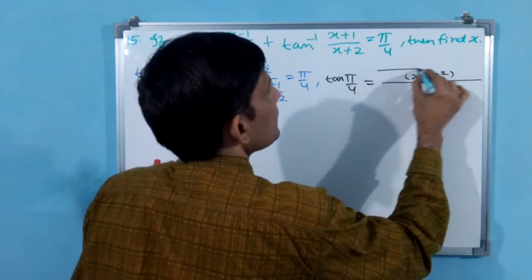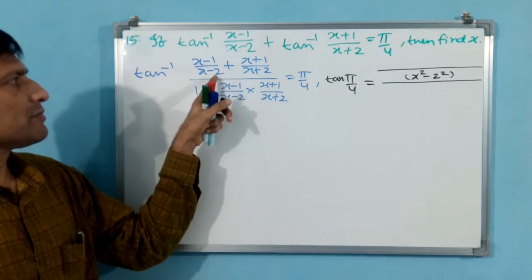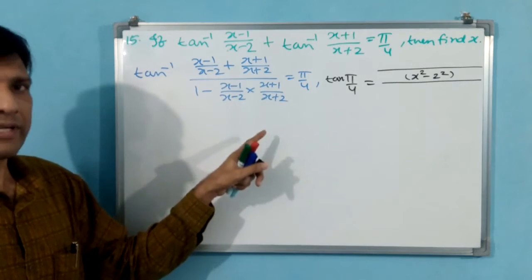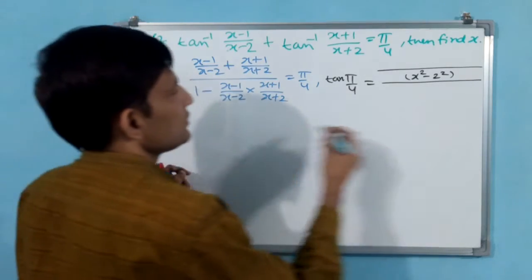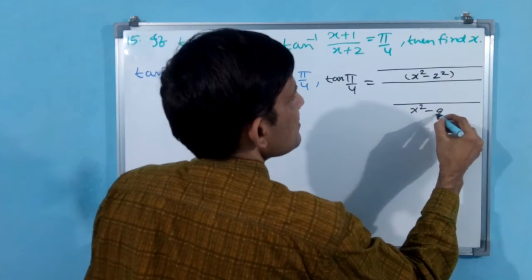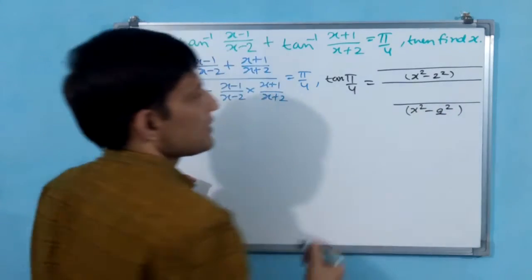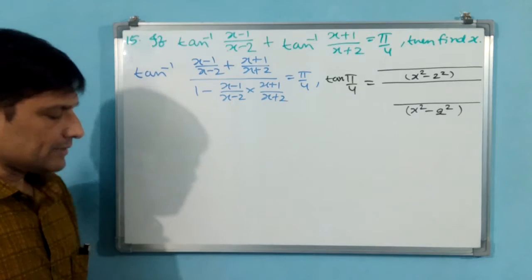Okay, x square minus 2 square. (a plus b) into (a minus b) is a square minus b square. Okay, I have written like that. Afterwards, you are going to cancel out both. Here also you see a square minus b square will come. Okay, that means 2 square means 4. I have written this to help your understanding.